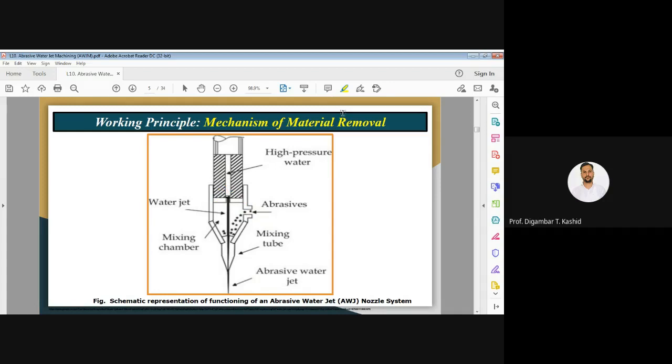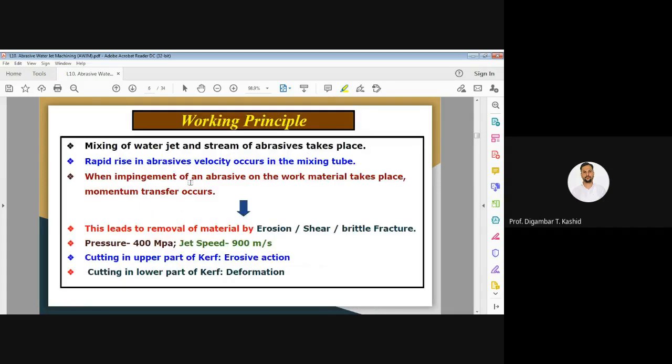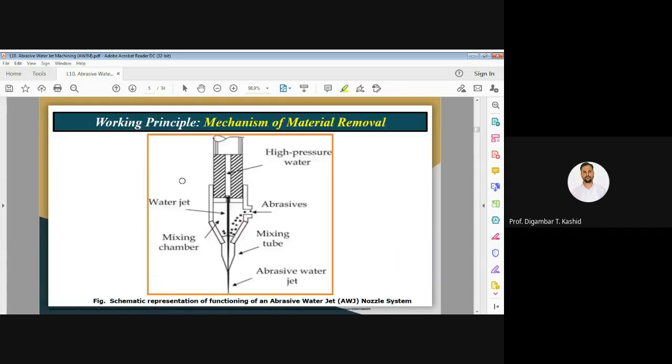Here I have explained the removal of the metal. Once again I repeat, we are taking water from this tube, so that the water will have high pressure as well as high velocity. Then the water will come through this orifice to your mixing chamber, and from another port, abrasive particles will come inside this mixing chamber, and after mixing you will get the abrasive water jet having a high velocity of up to 900 meters per second.